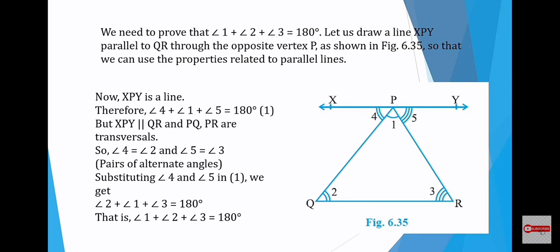That is, angle 1 plus angle 2 plus angle 3 is equal to 180 degrees. So, using the fact that alternate interior angles are equal, you get angle 1 plus angle 2 plus angle 3 is 180 degrees. So the sum of the angles of a triangle is 180 degrees.